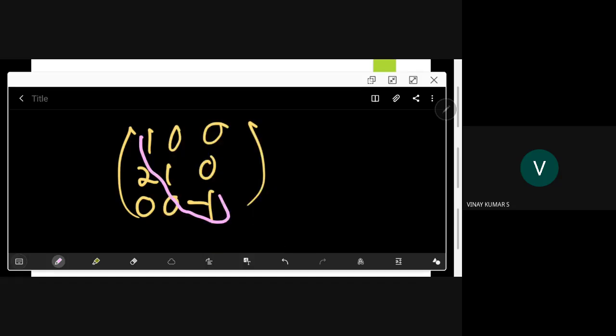So if this is our A, then trace of A is 1 plus 1 plus minus 1, so it is 1. So this is trace, one number we associate with a square matrix, and we can also associate another number called determinant. Trace can be 0, negative, or positive.